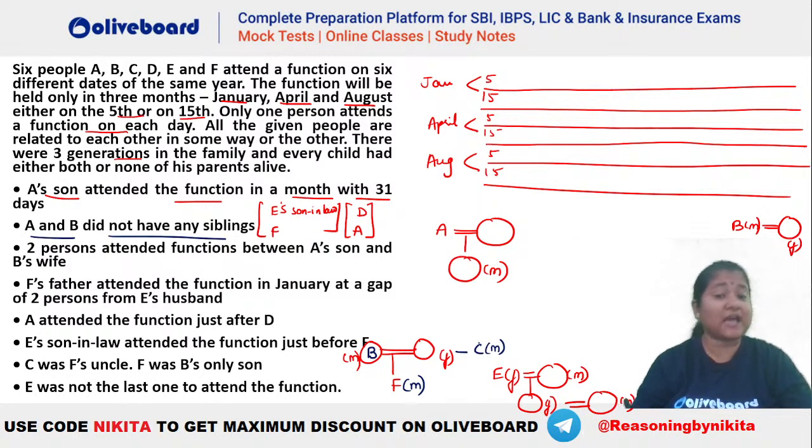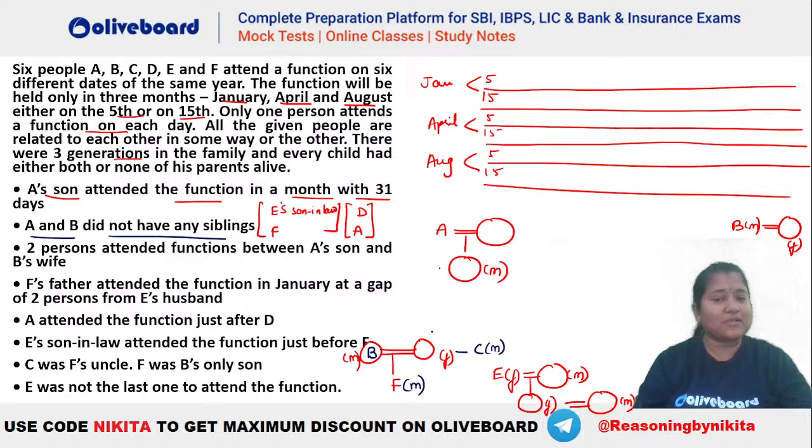Okay, so let's check how we complete this particular information here. B is a male person who is married to somebody, right? And they have a child here who is F. So you can see that we should have 6 persons in this family tree. Now A has to be married, having a son here. So A can be a female person, that's a possibility. But it is known that A does not have a sibling, right? So A cannot be this person who is married to B, because A's sibling cannot be C here.